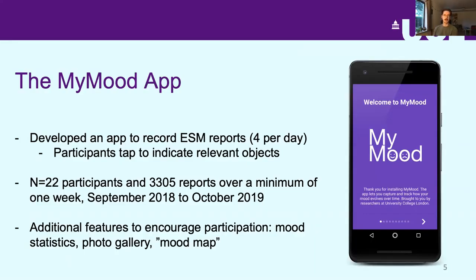And we also added some additional features in the app to encourage participation, such as being able to view mood statistics, a gallery of photos that people have submitted, and also something called a mood map. So essentially, participants were able to view their emotions at different locations during the study.